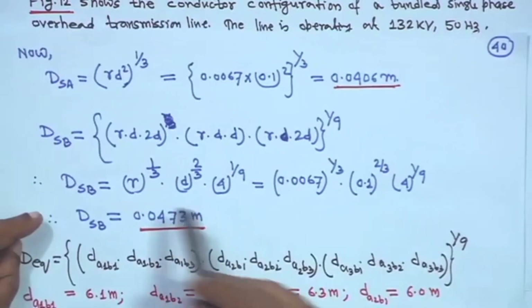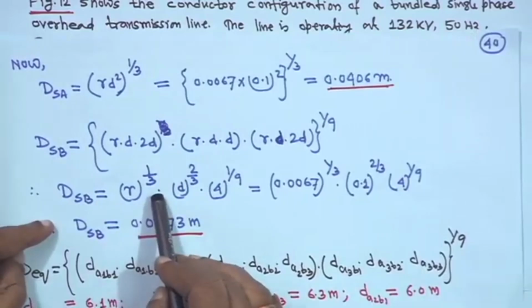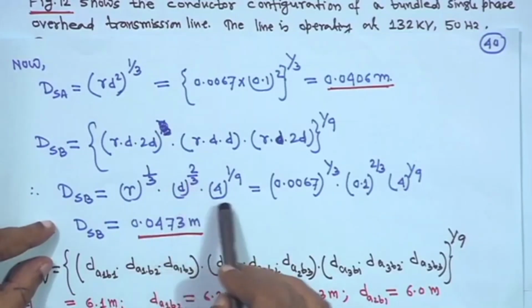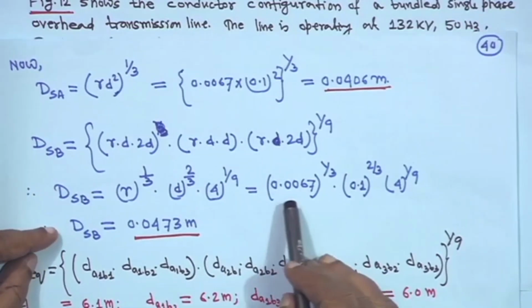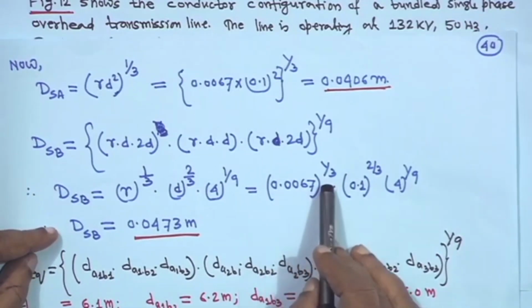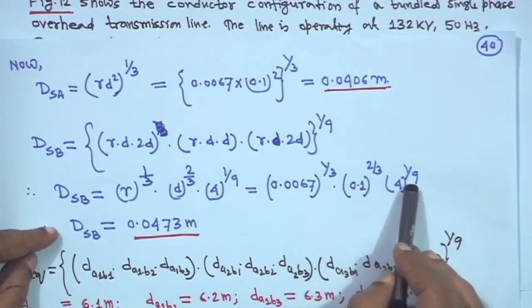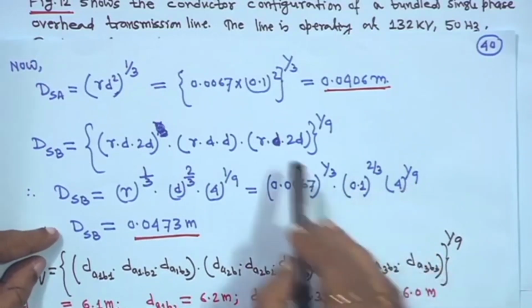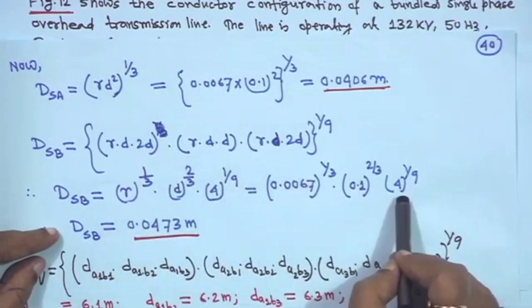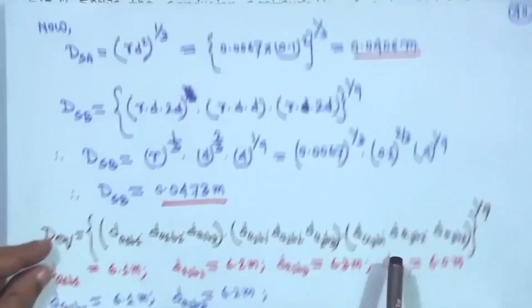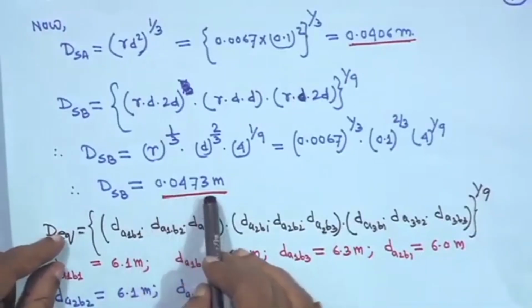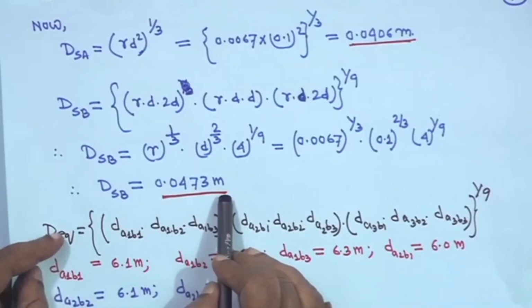Upon simplification it will come R to the power 1/3 into D to the power 2/3 into 4 to the power 1/9, right. So, in that case it will become 0.0067 to the power 1/3 into 0.1 to the power 2/3 into 4 to the power 1/9, because 2 into 2 is 4, that is why separately taken as 4 to the power 1/9, right. Therefore, DSB will be 0.0473 meter, right.